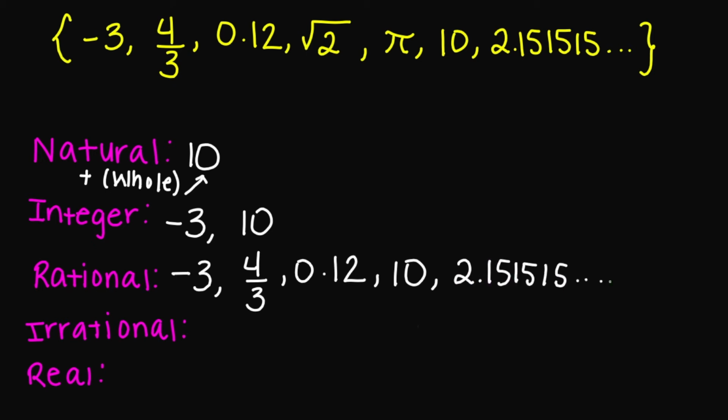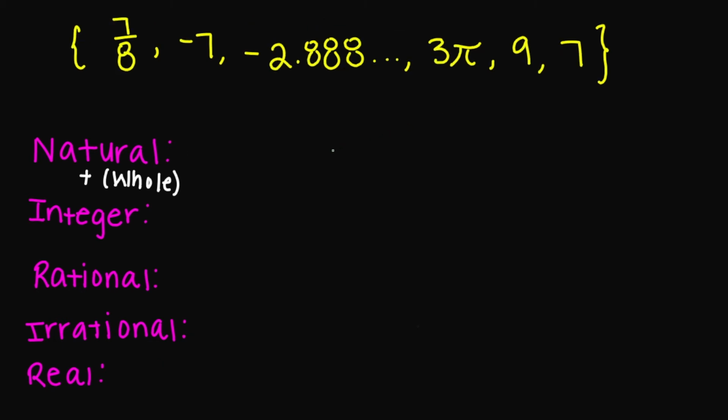What about irrational? The square root of 2 is irrational, so I'm going to write square root of 2 here. And then what about pi? Pi is also irrational. So what are the real numbers? The real numbers here are all of the numbers. So all of the above are real numbers. Okay, let's look at this set here.